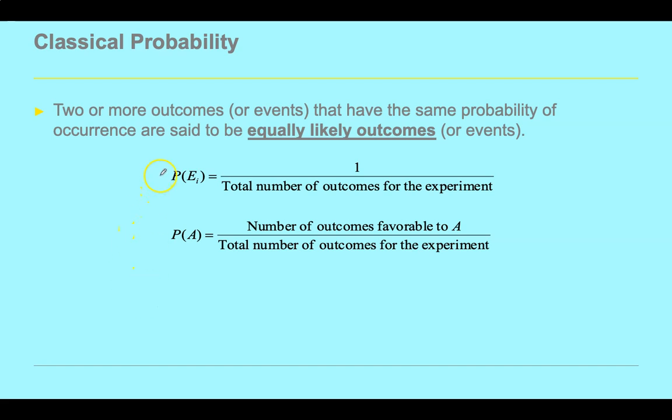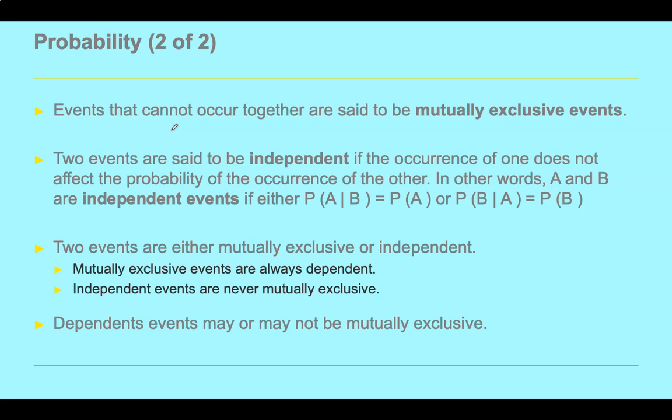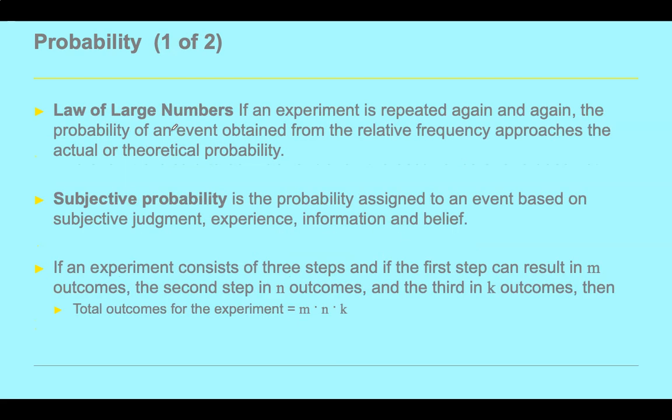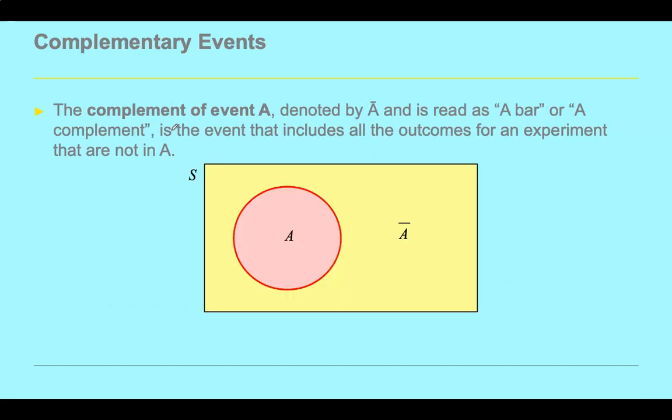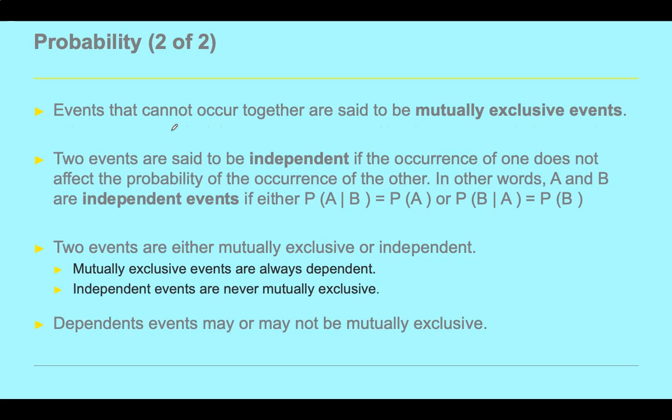We can understand a few more things in this way. Let's suppose we have two different probabilities, and from here we're going to discuss conditional probability. Suppose two mutually exclusive events are happening. Events that can't occur together are said to be mutually exclusive events, and two events are said to be independent if the occurrence of one does not affect the probability of occurrence of the other. In other words, A and B are independent events.